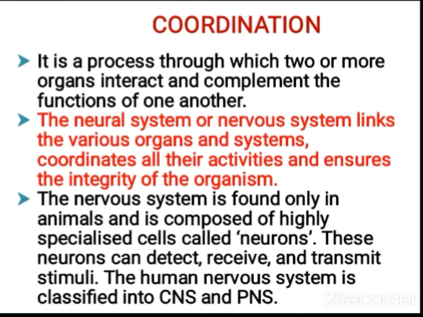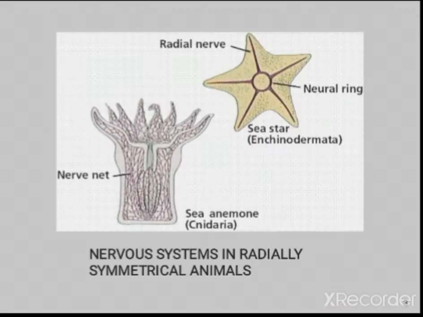So what does the nervous system mainly do? It coordinates the activity and maintains the functions of the particular organ also. The nervous system is found only in animals. It is not seen in plants, and is composed of highly specialized cells that we call neurons. These neurons can detect, receive and transmit the stimuli. The human nervous system is classified into central nervous system and peripheral nervous system.